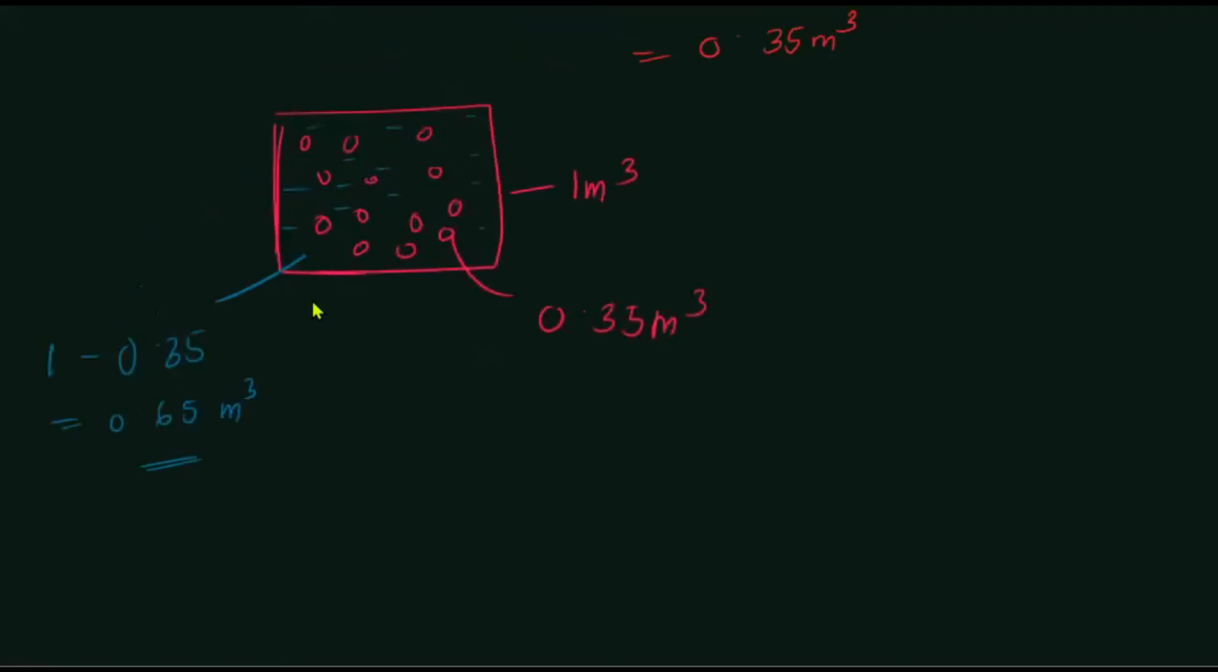So if you consider 1 cubic meter of water, what is the mass? 1 cubic meter contains 1000 kilograms, right? According to the definition, because the density of water is 1000 kilograms per cubic meter. In 1 cubic meter of water, there is 1000 kilograms of mass of water, right? But actually now, what is the volume of this, right?